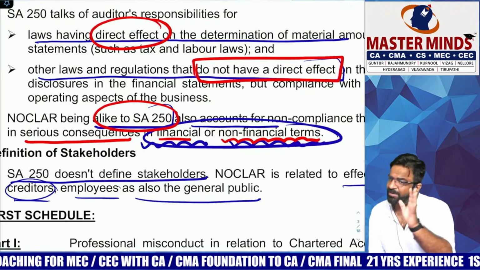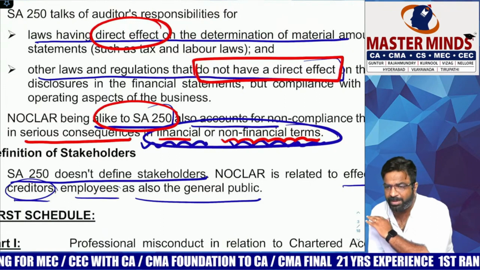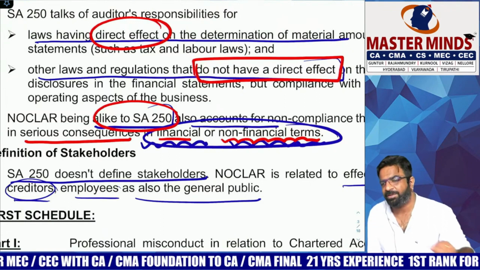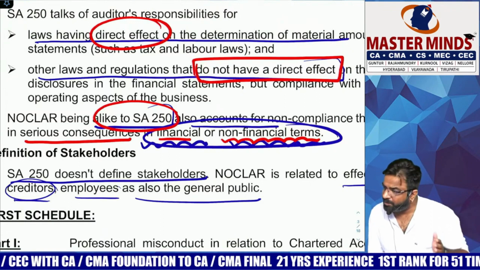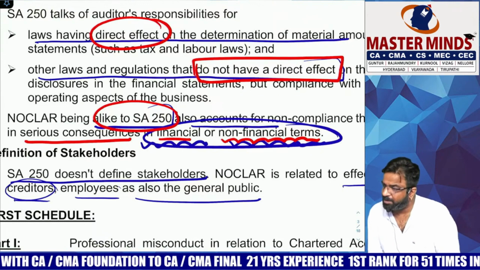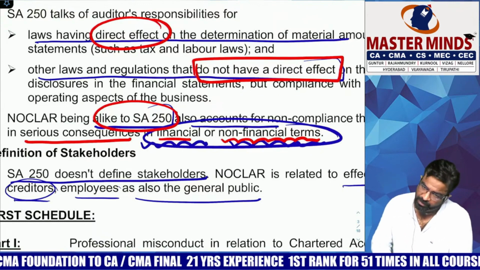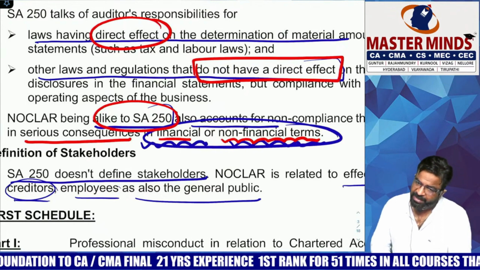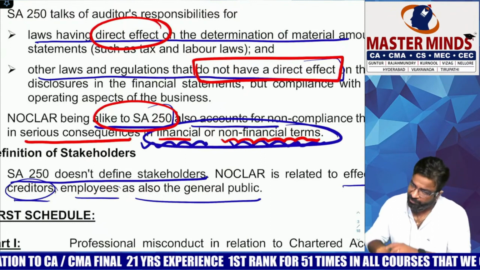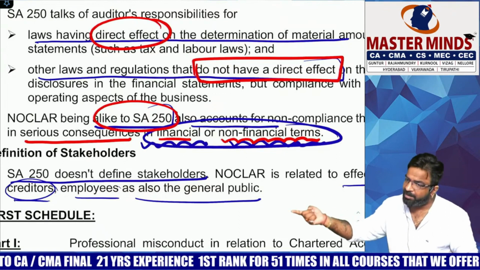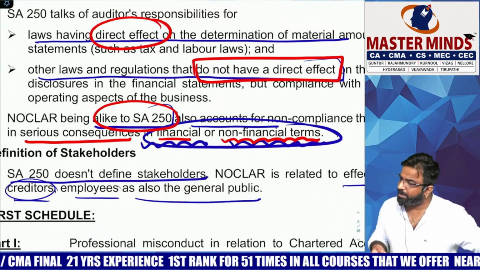Employees and lenders, everyone is a stakeholder. The word is not described in SA 250. It is only and only described in what? Noclar. Now tell me, is the word community written in SA 250? No. But when it comes to public health and safety, is it about you or the community? You do it in Noclar, but it is not required to be followed in case of what?